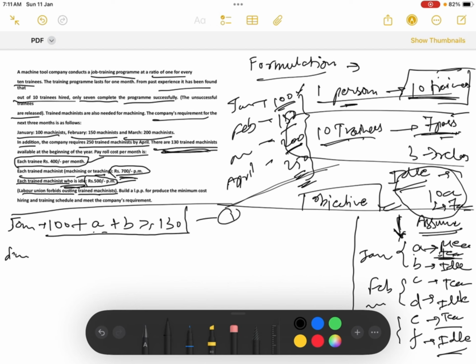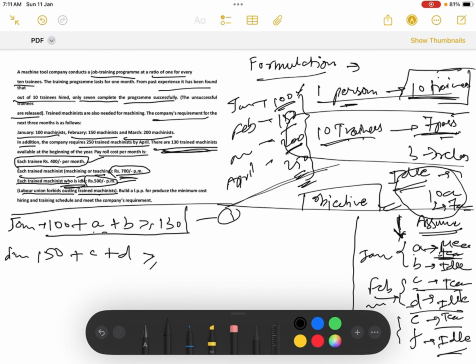Similarly, you can do for Feb and Jan. So what you will do, in February the requirement is 150, and we will add C and D, as I've already explained, in February, C and D. So what they are, you already know. So C plus D. Now what will that be greater than or equal to?